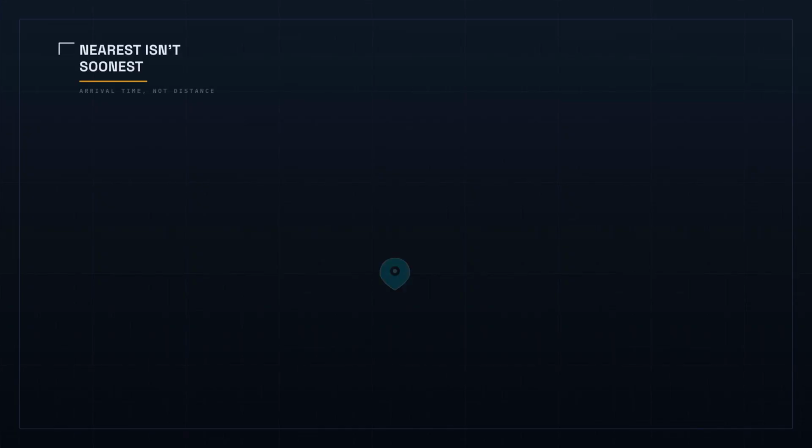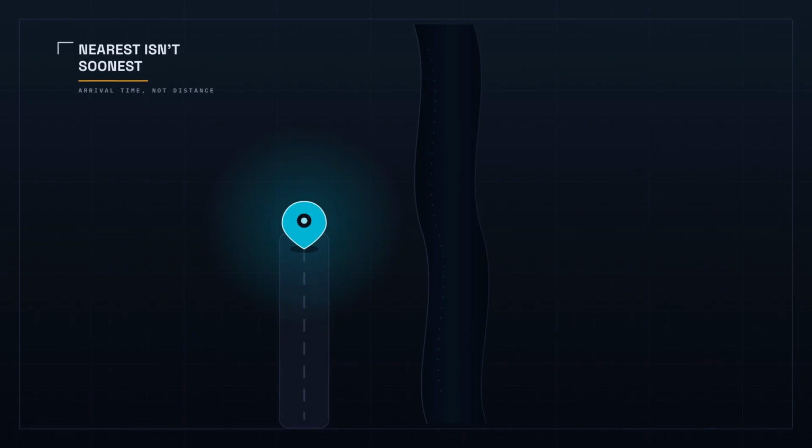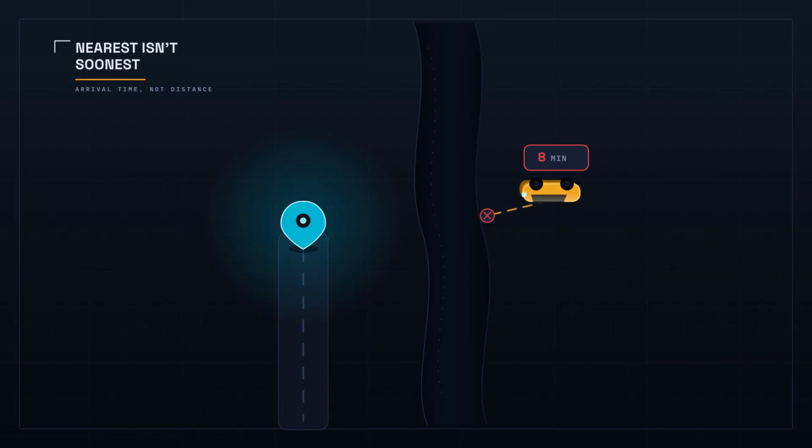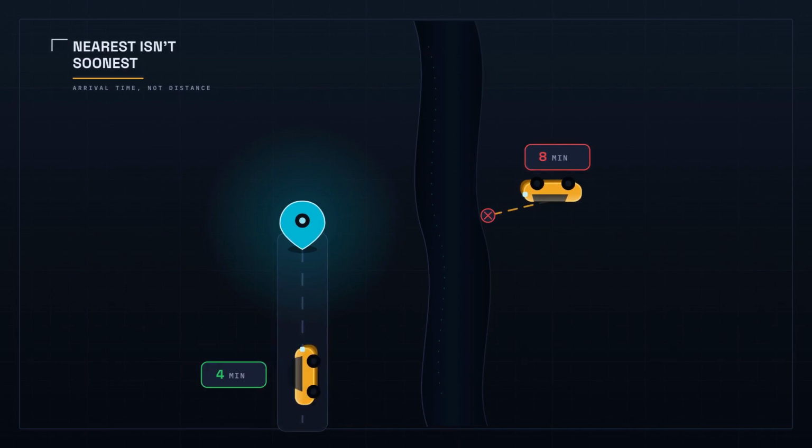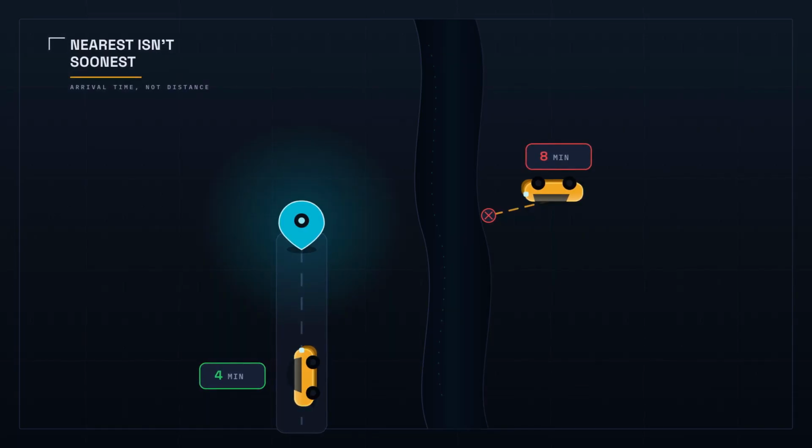Now the moment you tapped, you would expect the closest car. But closest is not the same as soonest. A driver 1 mile away across a river might be 8 minutes from you. A driver 2 miles away on a clear road might be 4. Uber says it plainly. The nearest car is often not the quickest. It matches on arrival time, not distance.